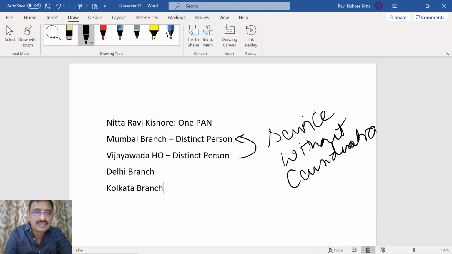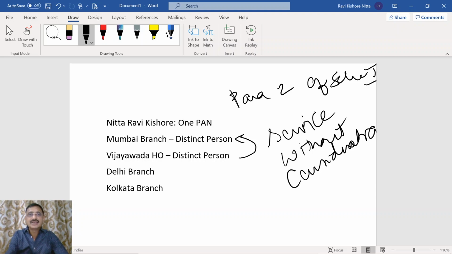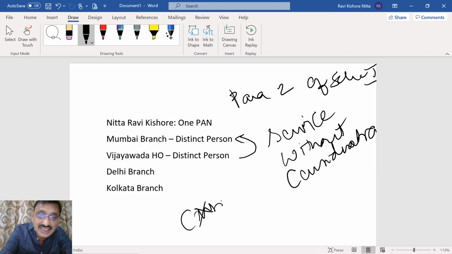It will be falling under para 2 of schedule 1, though there is no consideration, even though there is no consideration.